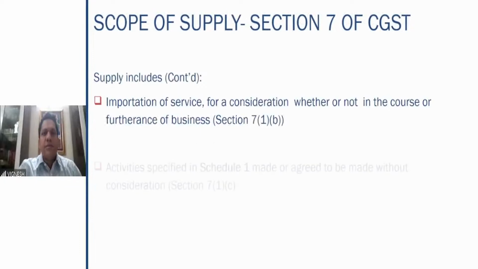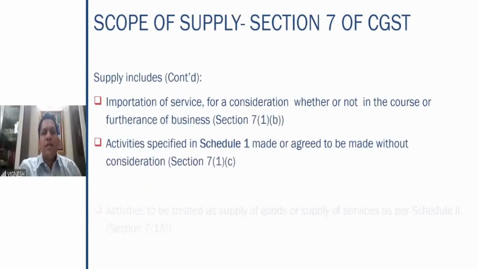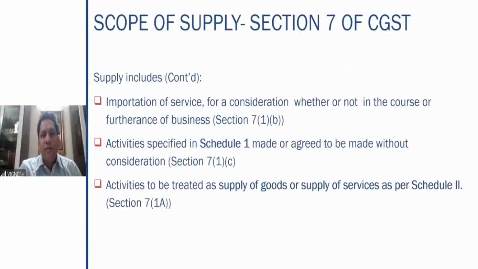Then moving on to 7 subsection 1 clause B. First we have seen what 7.1a mentions. So when we come to 7.1b, it says that supply also includes importation of service for a consideration, whether or not in the course or furtherance of the business. So therefore, a very, very important point, kindly note it down, is that 7 subsection 1 clause B talks about importing the service for a consideration, and it neglects the fact that it should be in the course or furtherance of the business. So that is not relevant.